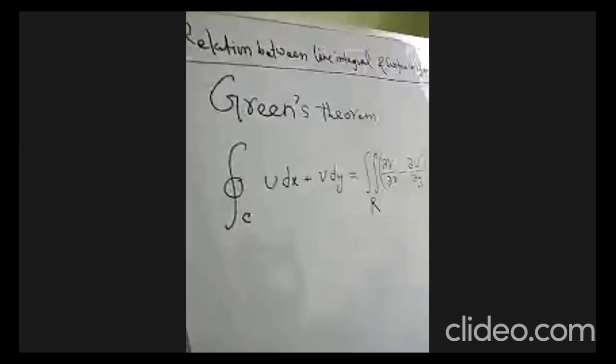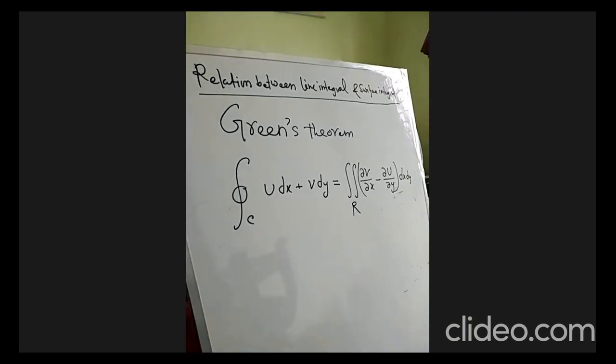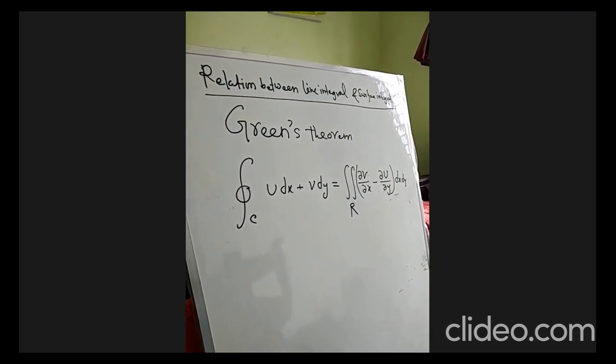So Green's theorem states the relation between line integrals and surface integrals.